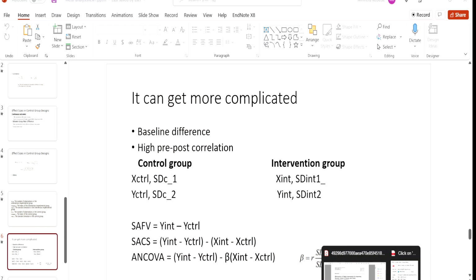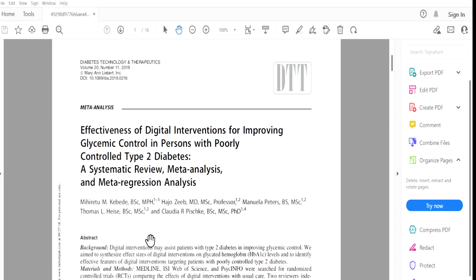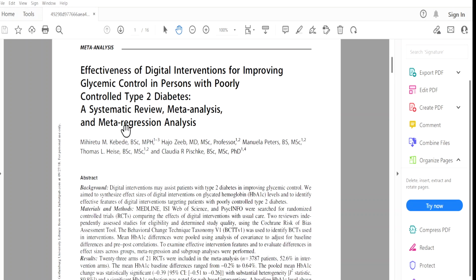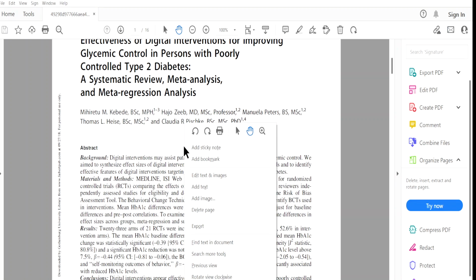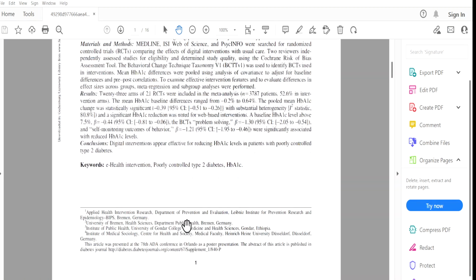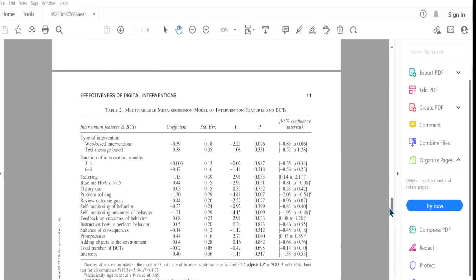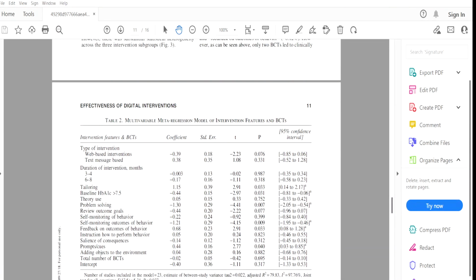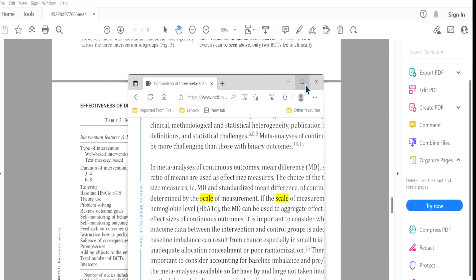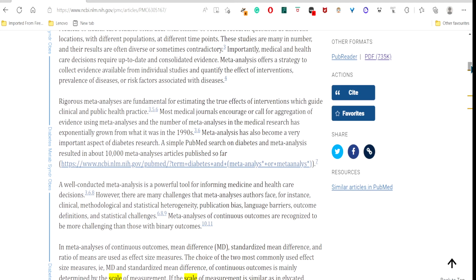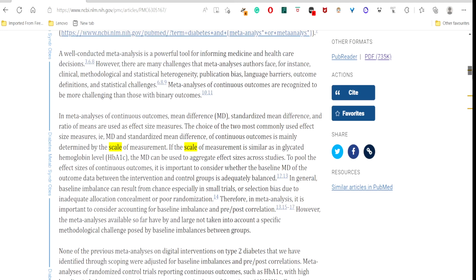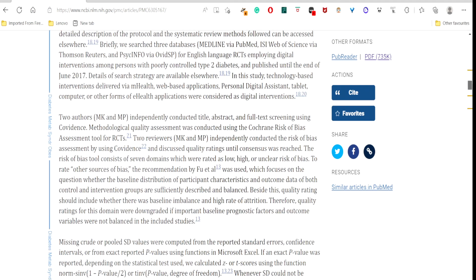I have some papers. I myself have published one paper on this. The methodology of this paper is mainly with the ANCOVA adjusted mean difference. Maybe I can put it for you, if you are interested. I have all these really relevant references for calculating the ANCOVA adjusted mean difference.